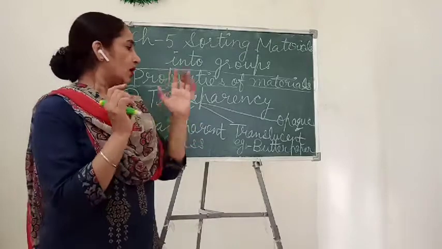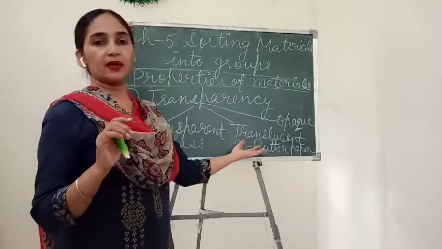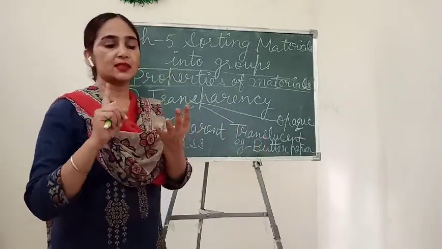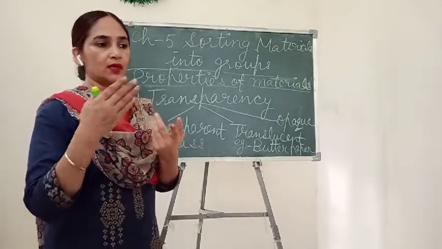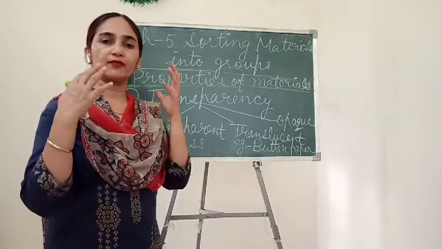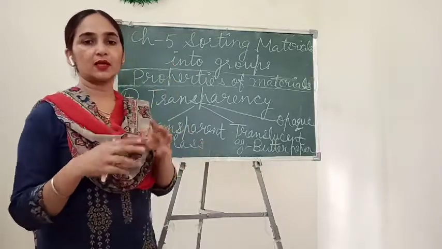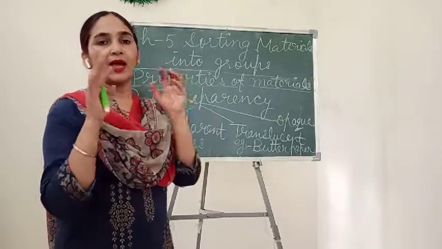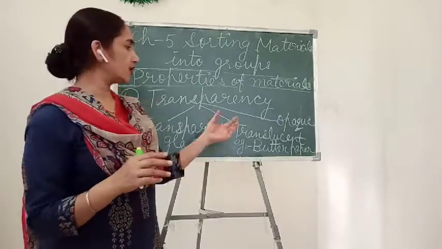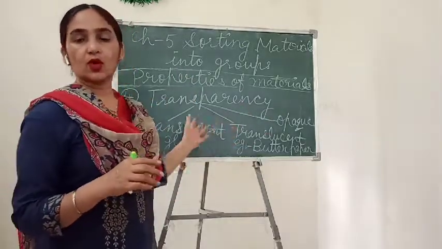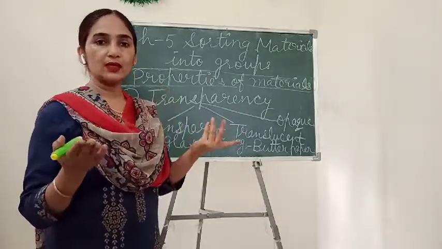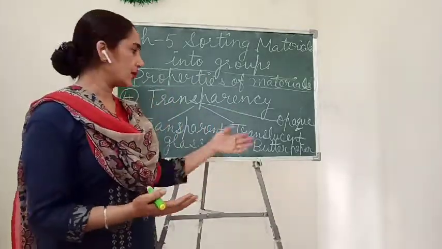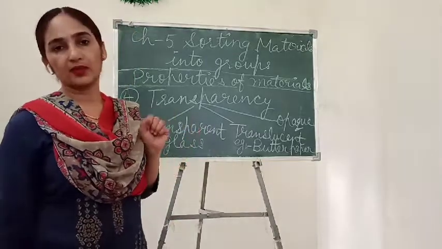Understand? So butter paper or frosted glass, simple plain glass, water, or a piece of wood, a piece of metal, if these materials are kept at some place and anybody tells you to sort out all these materials into these three groups, then you can easily separate them out by studying these properties.